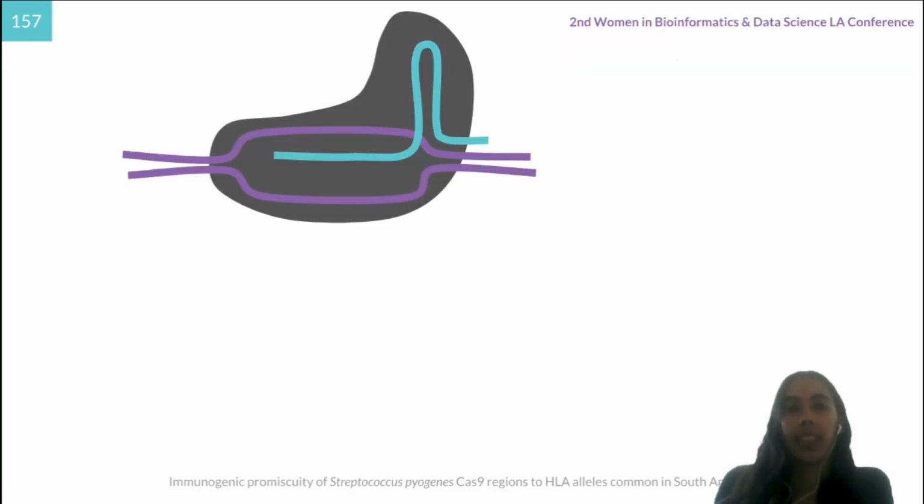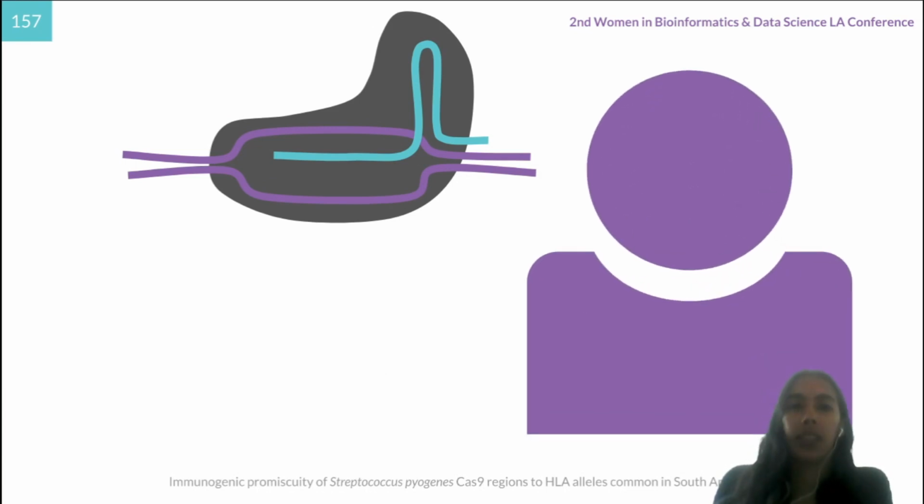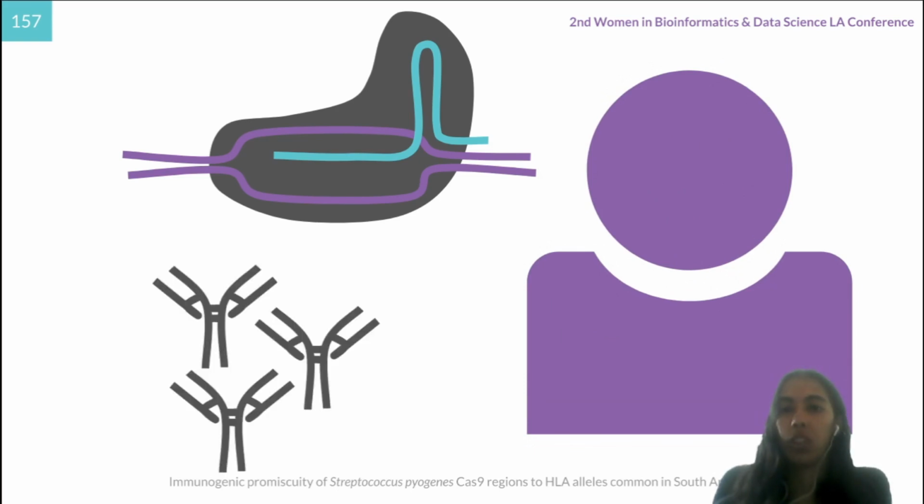Many of you may know Cas9 as a CRISPR-associated protein 9, which is a powerful gene editing tool that has many possible clinical applications. However, one of the downsides of administering Cas9 in vivo is that it may lead to unwanted immune reactions originated either from previous exposure to Cas9 or Cas9 similar proteins, or by the repeated exposure to Cas9. Some studies have already considered this immunogenicity and proposed deimmunizing mutations considering two epitopes that bind to HLA-A0201, which is a quite frequent class 1 HLA allele.